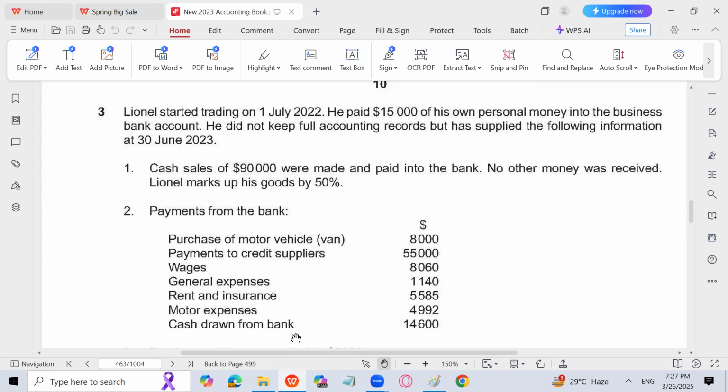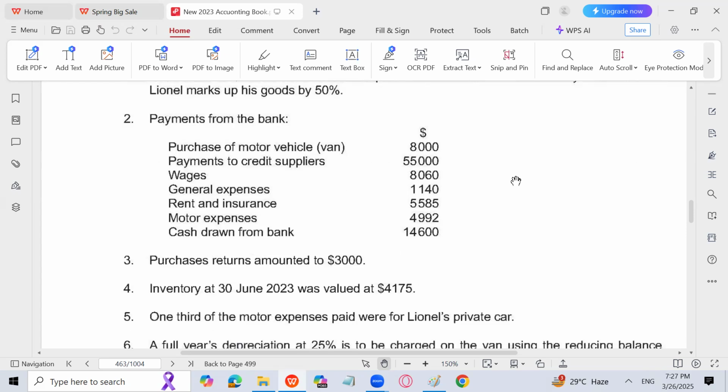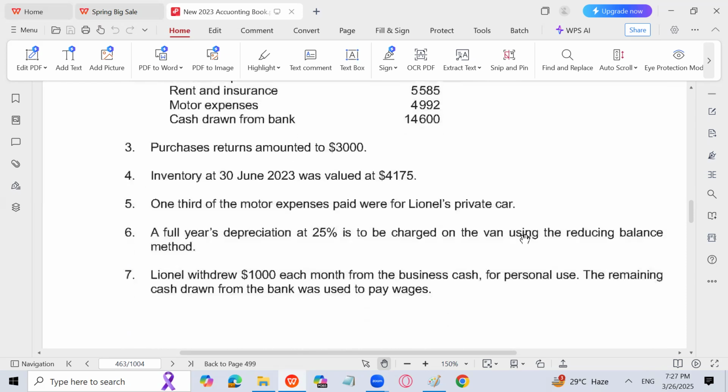Cash drawn from bank is 14,600. Out of the cash drawn from bank, which is 14,600, Lionel withdrew 1,000 each month from the business cash. So he has taken out that amount from the business cash, that is drawings. So 1,000 into 12, drawings are 12,000.